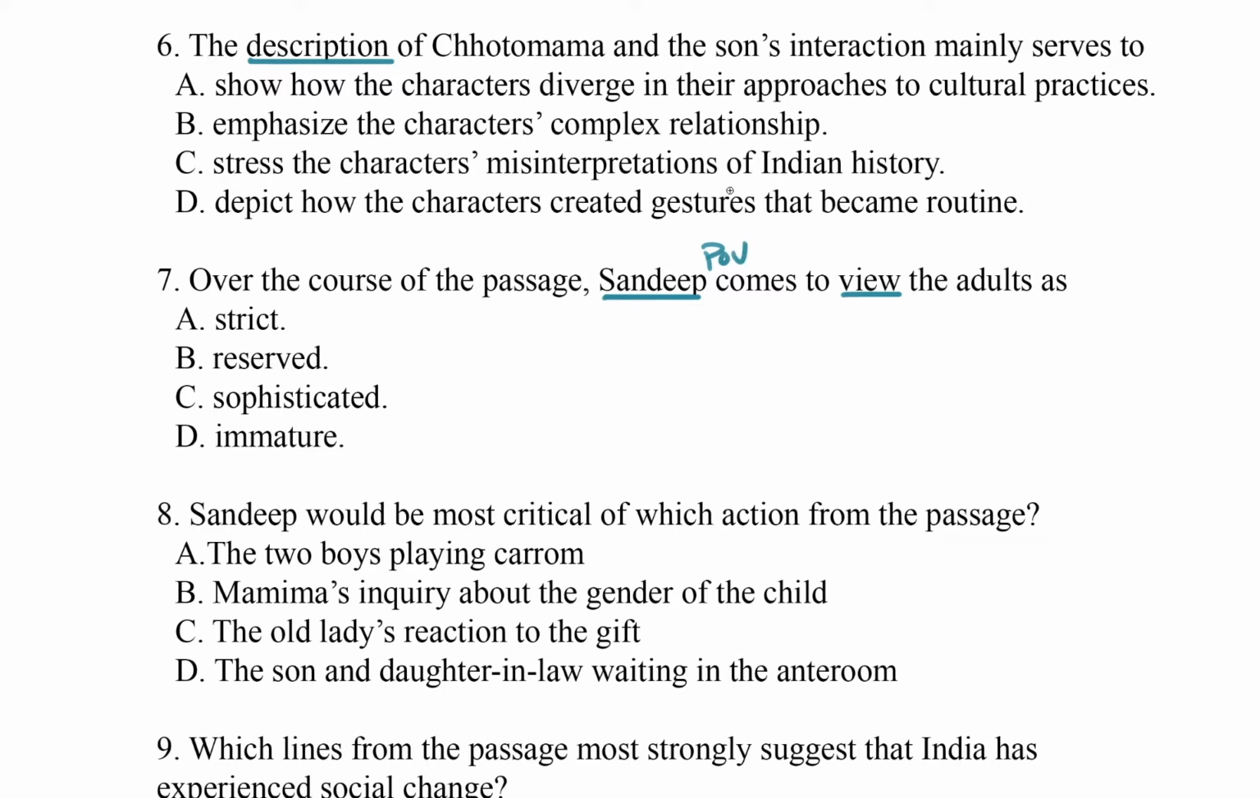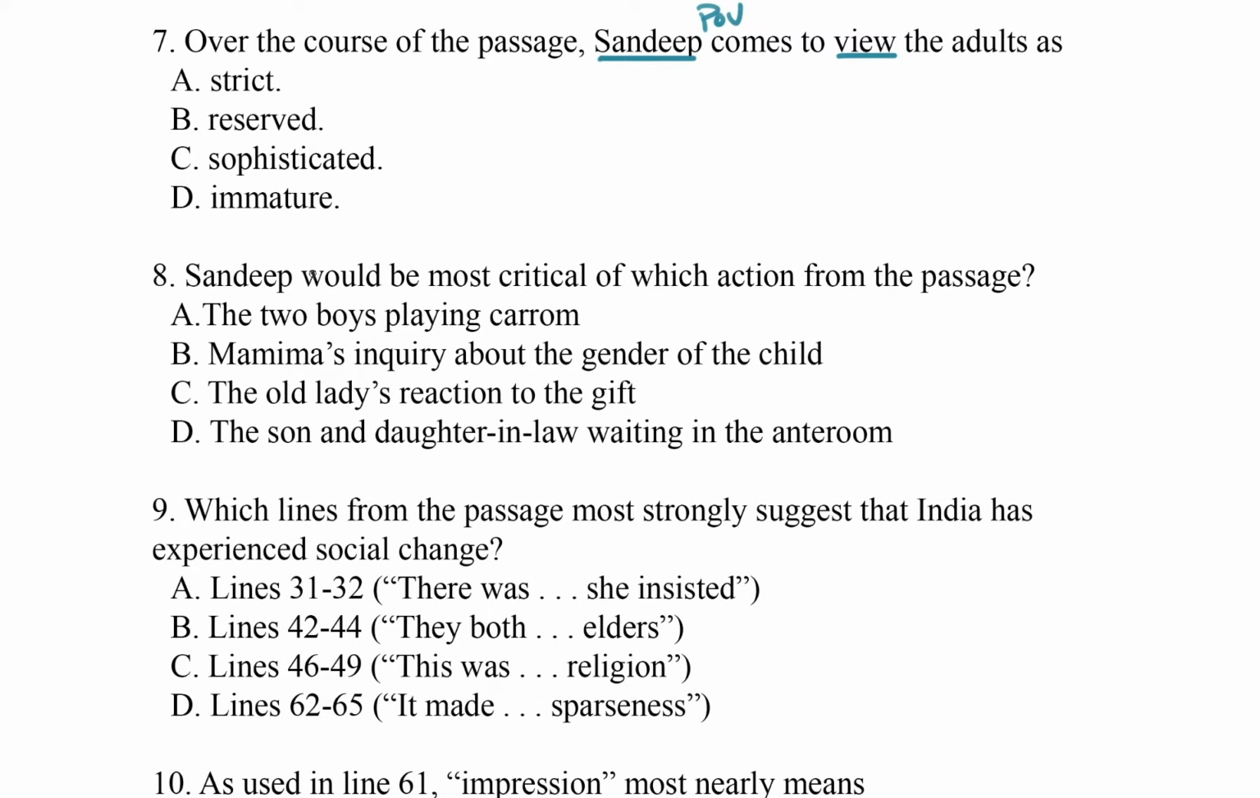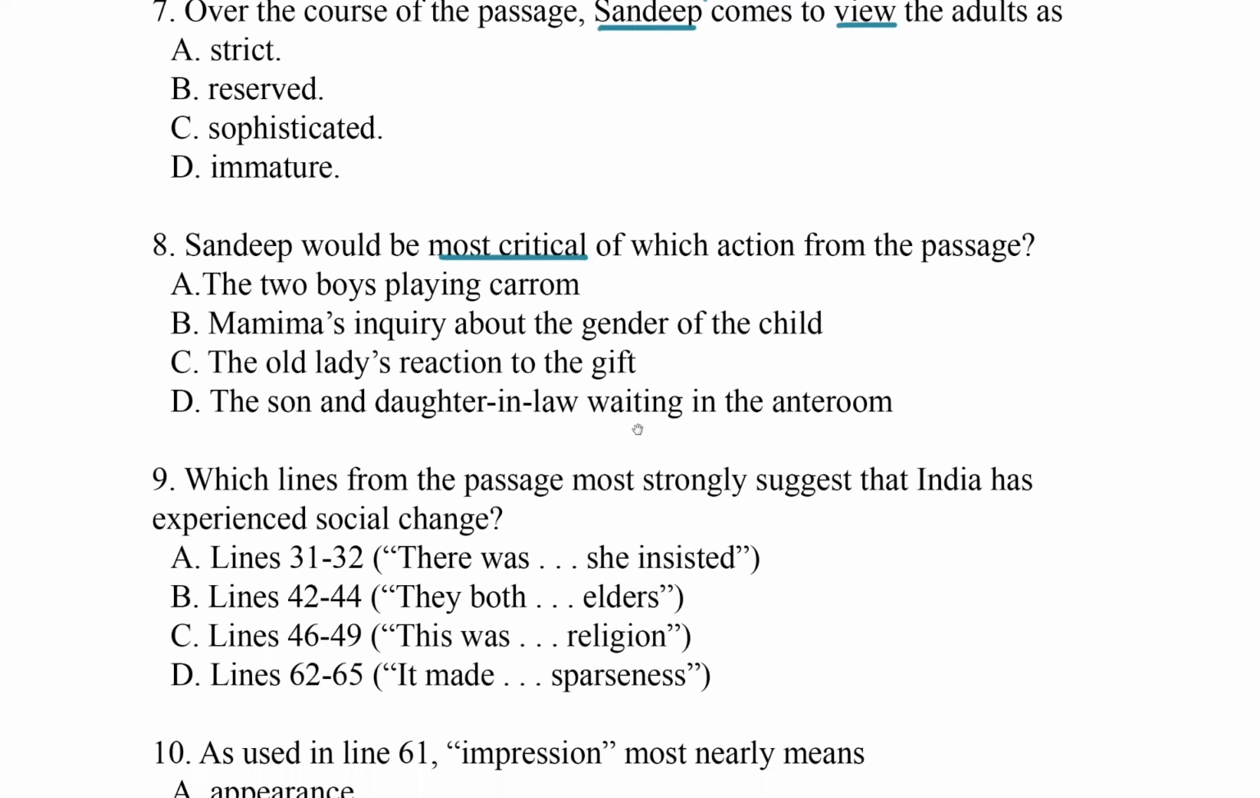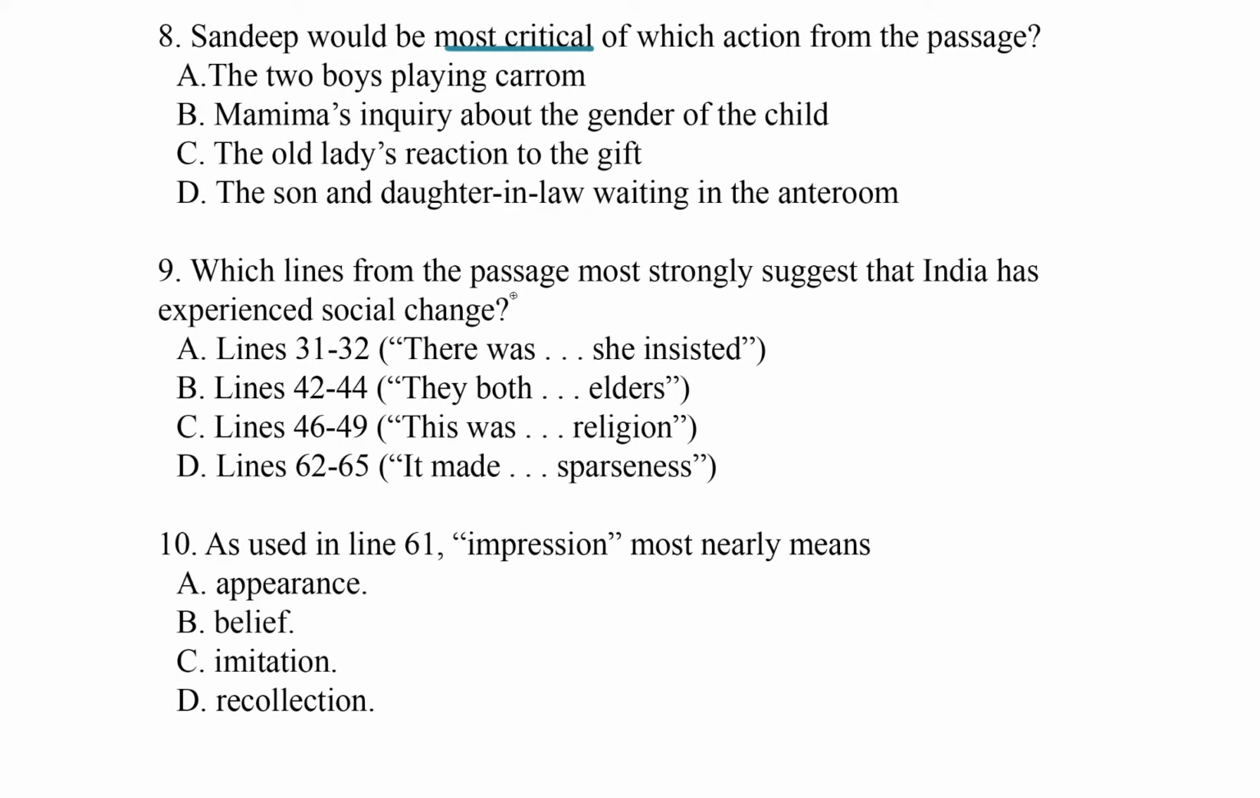Because we know from the blurb that Sandeep was the character who was mentioned first. He's probably the protagonist of the story. So we're going to be looking for the way his point of view changes, or an opinion that he expresses. Similarly, in question 8, Sandeep would be most critical of which action in the passage. Okay, so we're going to be looking again for things that Sandeep has opinions about, maybe critical opinions about. Question 9, which lines from the passage most strongly suggest that India has experienced social change? Okay, so we're looking for proof of social change in India, and lines that indicate.